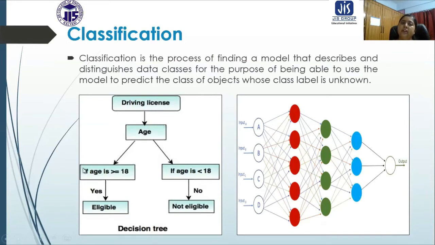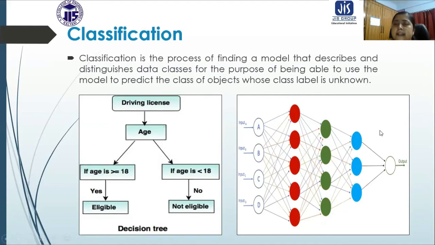Now this method is basically a decision tree. This is called a decision tree, where you can see a kind of tree is going to be formed, and at the child node we are going to have the decision.